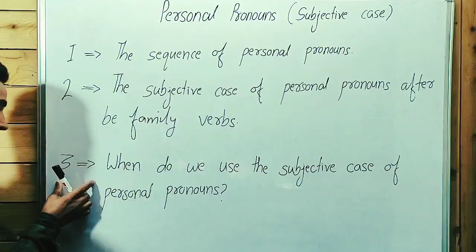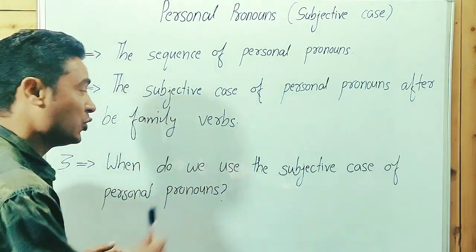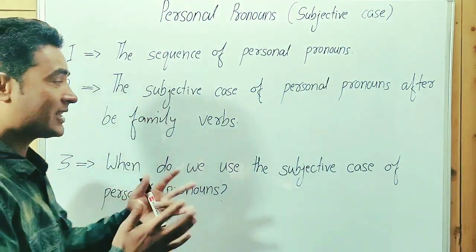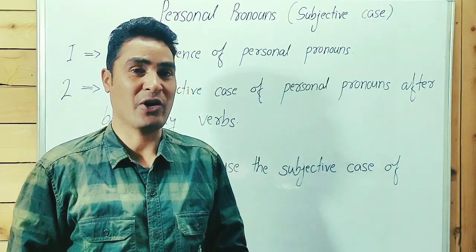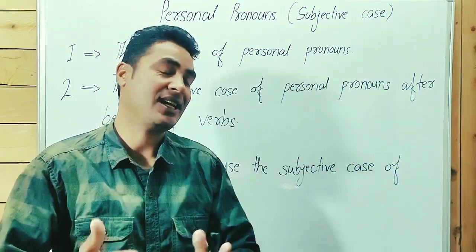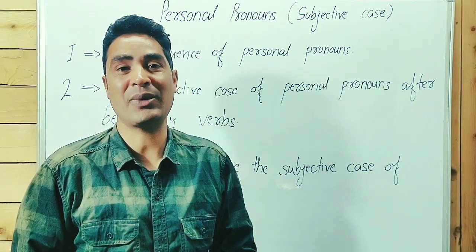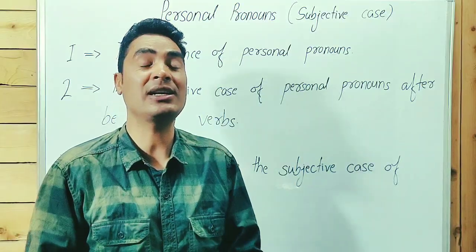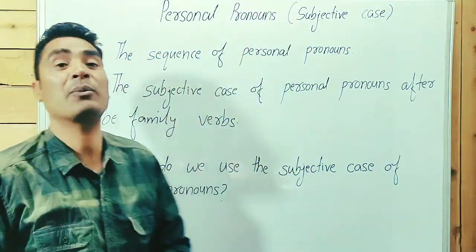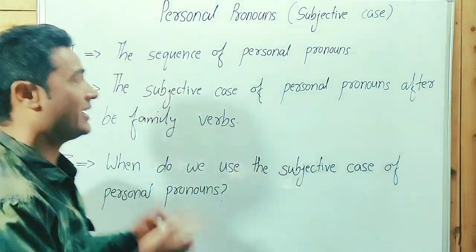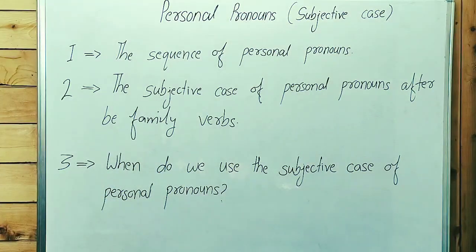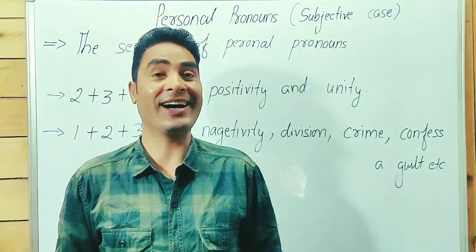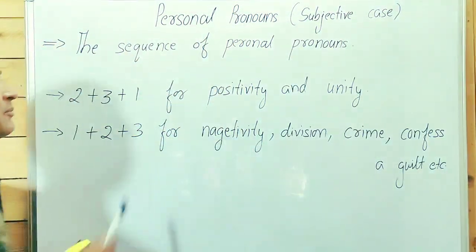And third, when do we use the subjective case of personal pronouns after a conjunction? We will learn each and everything step by step. In the next slide, we will learn the sequence of personal pronouns. If you want to take a screenshot or write it down, you can. Let's learn the sequence of personal pronouns.